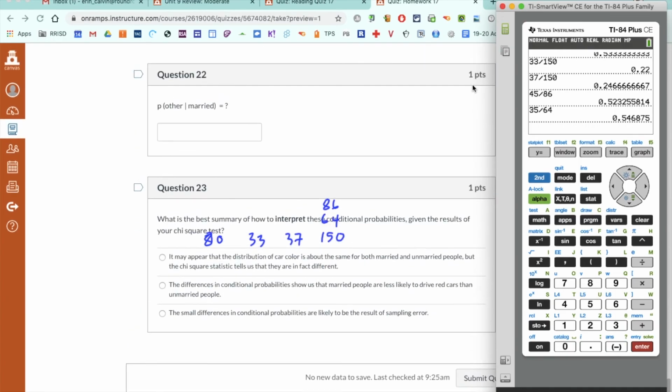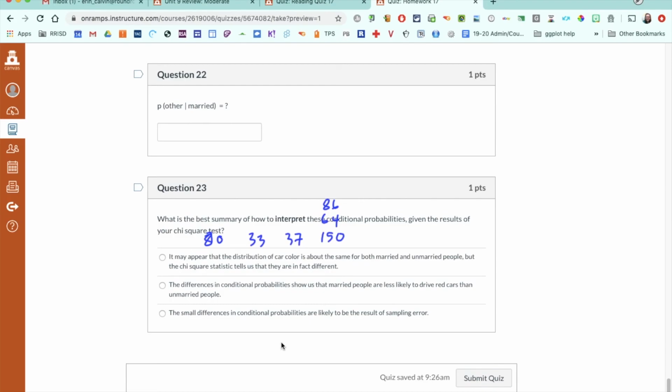And then our last question is basically saying, how do we interpret those conditional probabilities? So what I noticed specifically with the red car, right? We had 53% of people overall driving a red car, 52% of married people have a red car, about 55% of unmarried people have a red car. So in other words, proportions are really not that different.